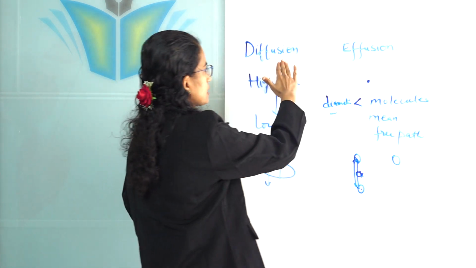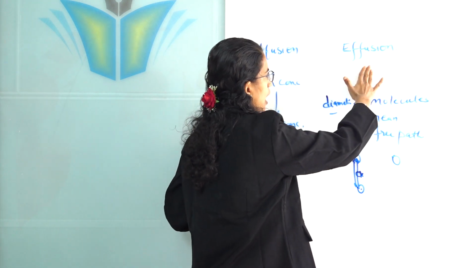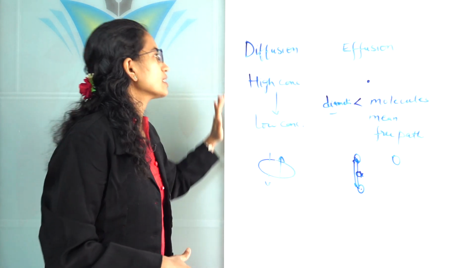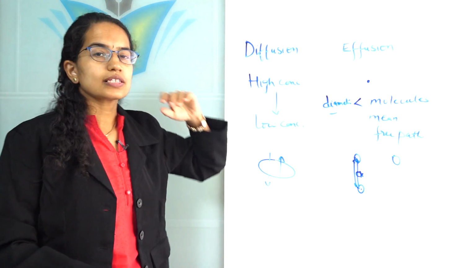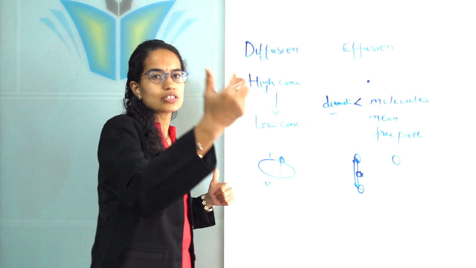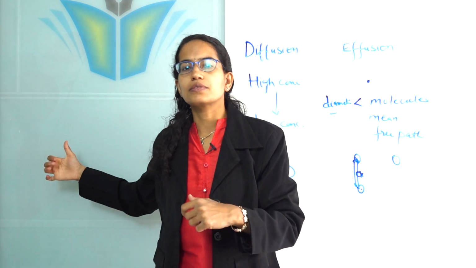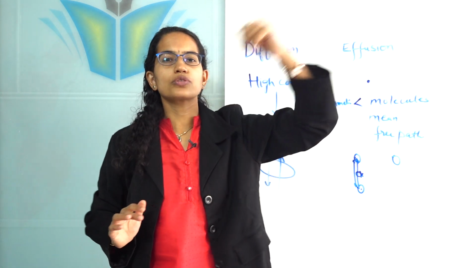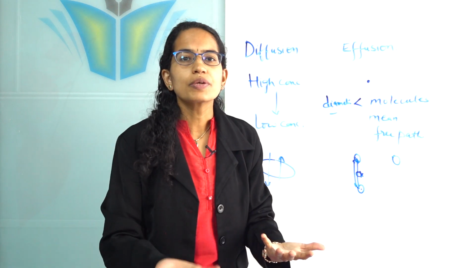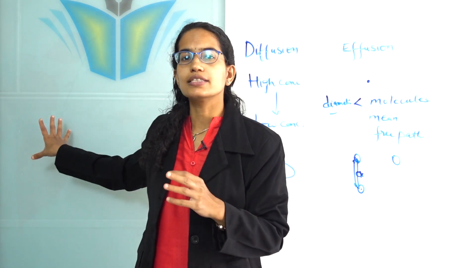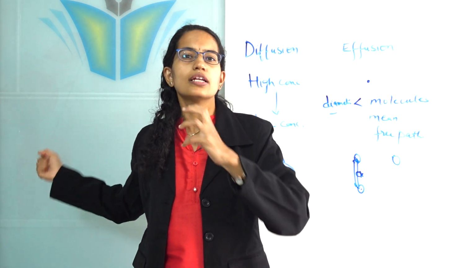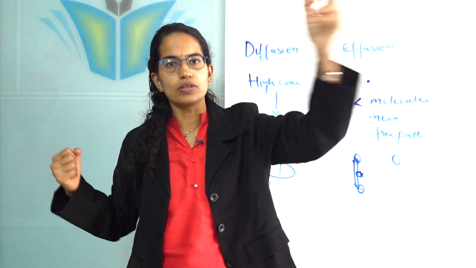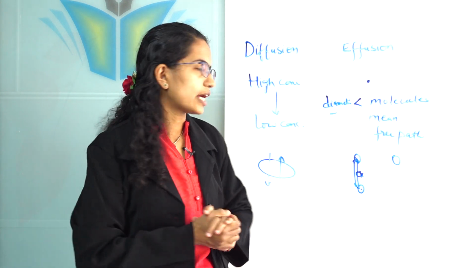So that is the basic difference between diffusion and effusion. To summarize again, diffusion occurs from a region of higher concentration to a region of lower concentration. I put a perfume in this corner of the room and the smell would go to the next corner of the room, and that's because of diffusion. There is a higher concentration of the perfume smell here, and the region where there is lower concentration, the particles would move towards that region.